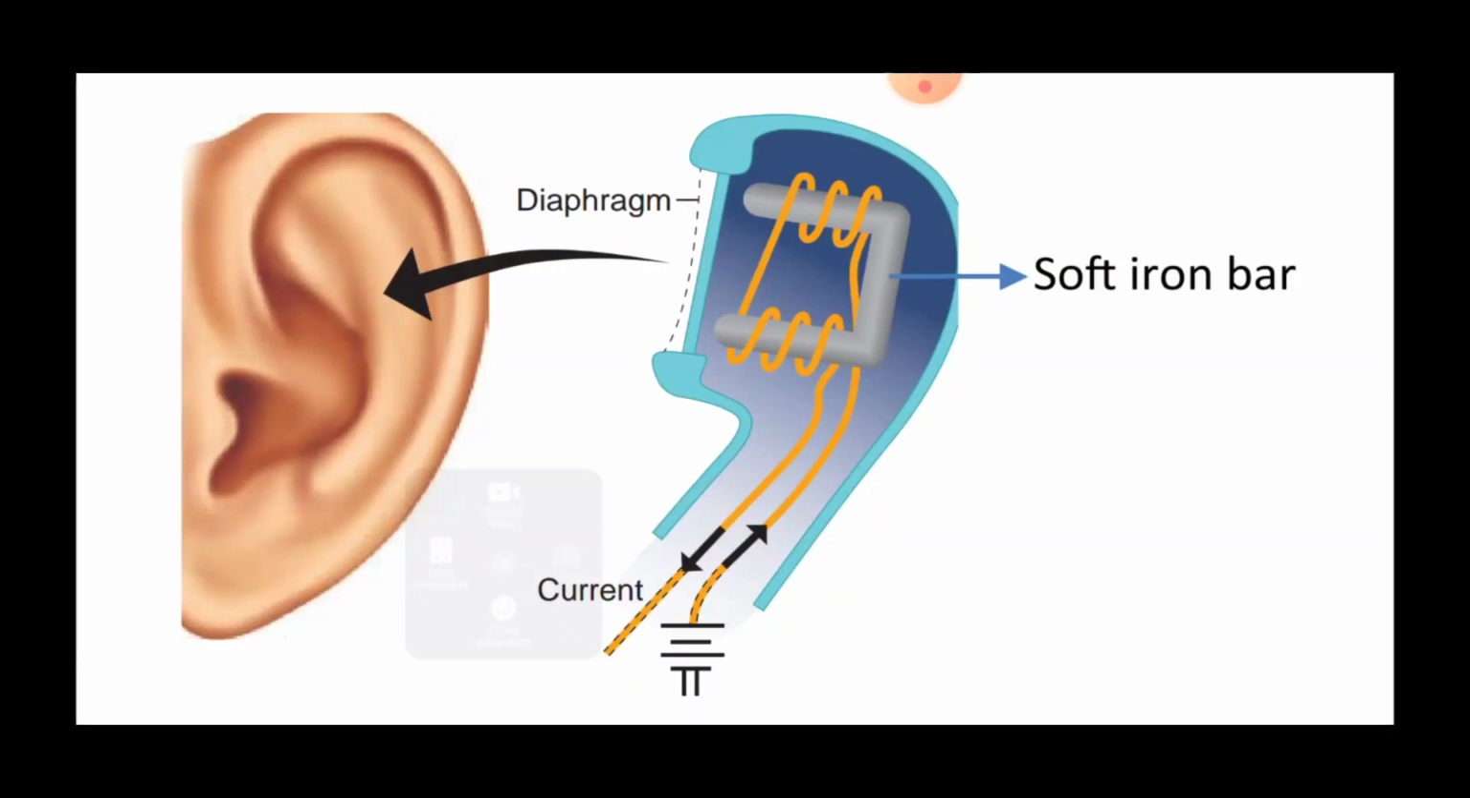As a person speaks on the other end of the line, his voice causes the current in the circuit to change. This causes the diaphragm in the earpiece to vibrate, producing sound.